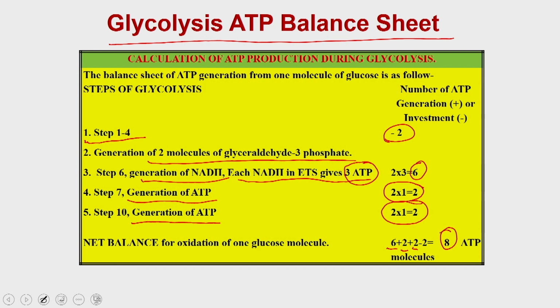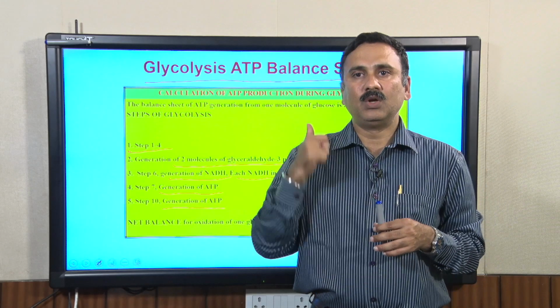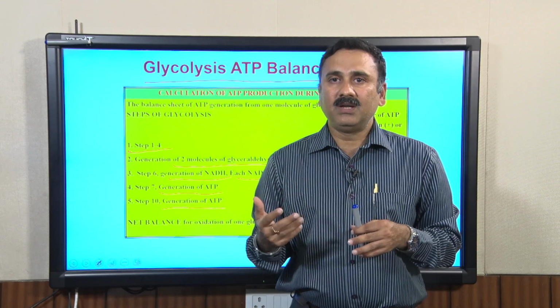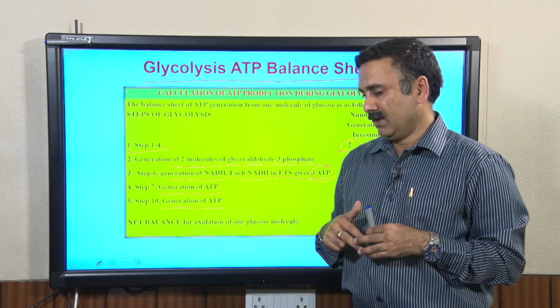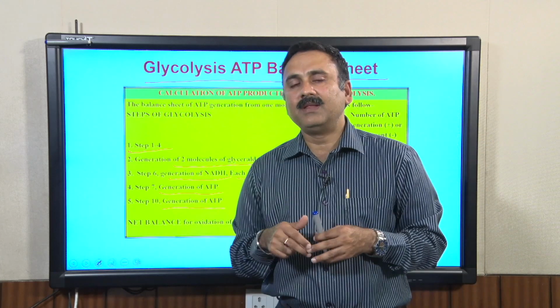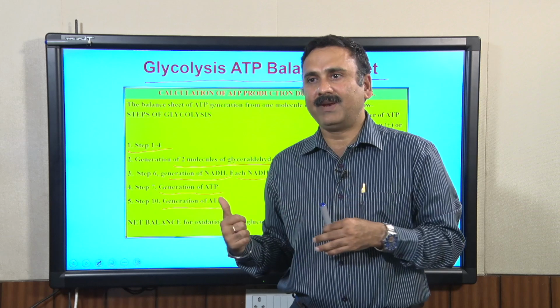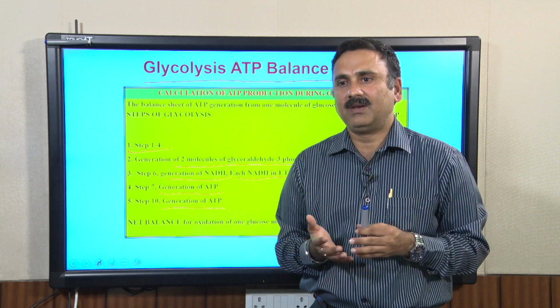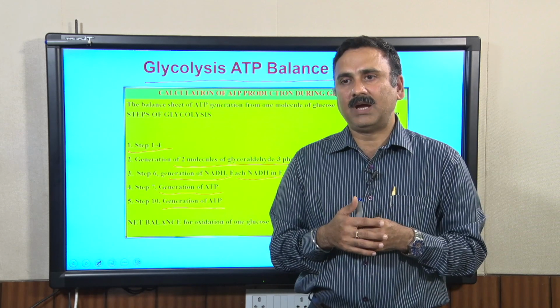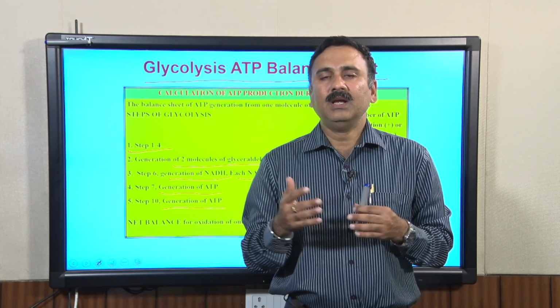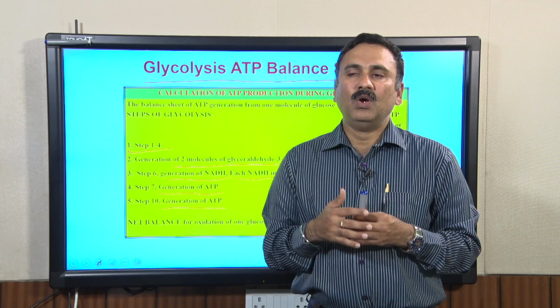So when the glucose molecule enters into glycolysis, you can see that you are actually spending 2 ATP molecules, but in return you are getting 8 molecules back. But as the glucose enters into the cell and glycolysis operates, all these events are under tight control. So let us see what factors are controlling the glycolysis reactions within the cell.